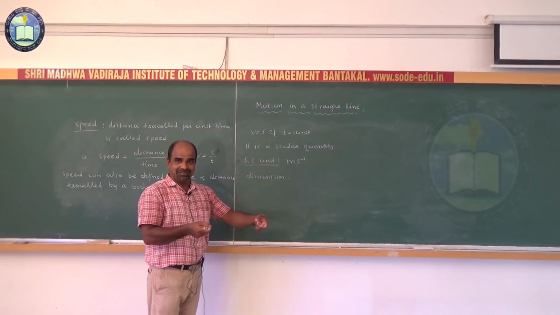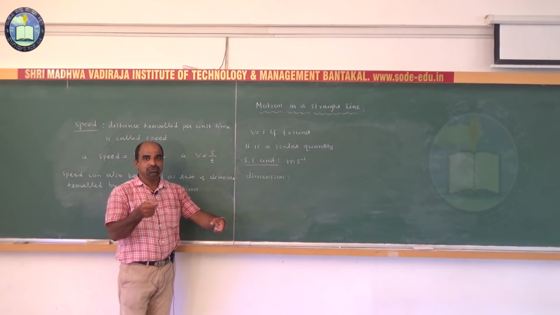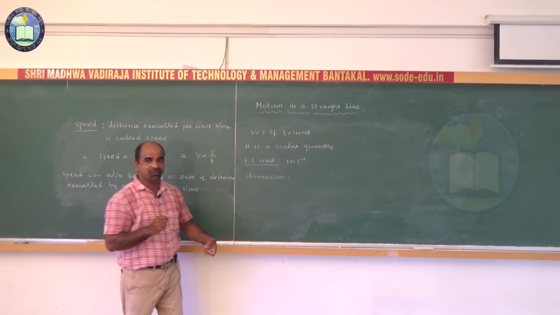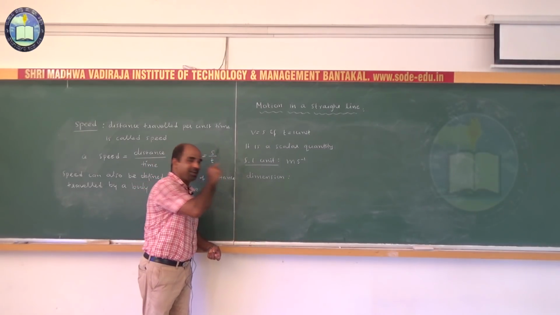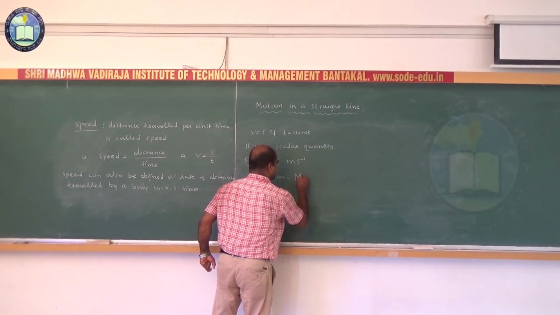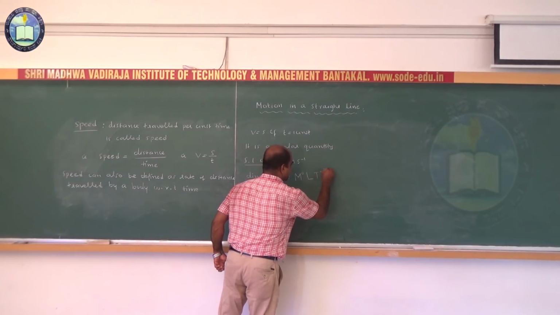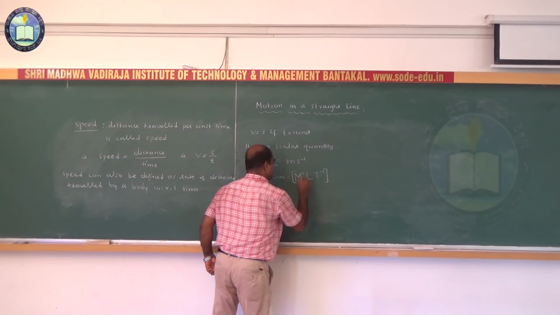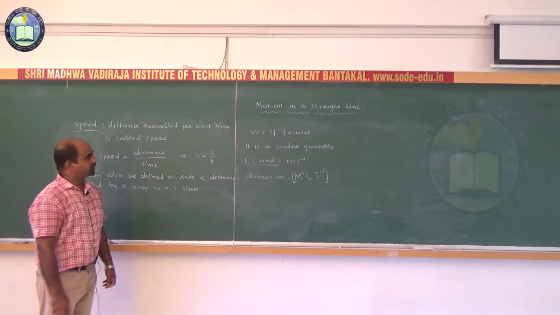What about dimension? Meter is the unit used to measure length, and second is the unit used to measure time. Therefore, there is no role of mass in speed, so M to the power of 0, L, T to the power of minus 1. Got it? Any doubt about speed?